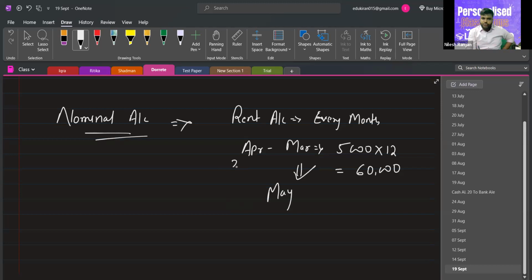Now, this is April 2022. This is March 2023. Can we say that we have paid rent for 12 months? So we will live in that building or in that room up to May 2023 also.